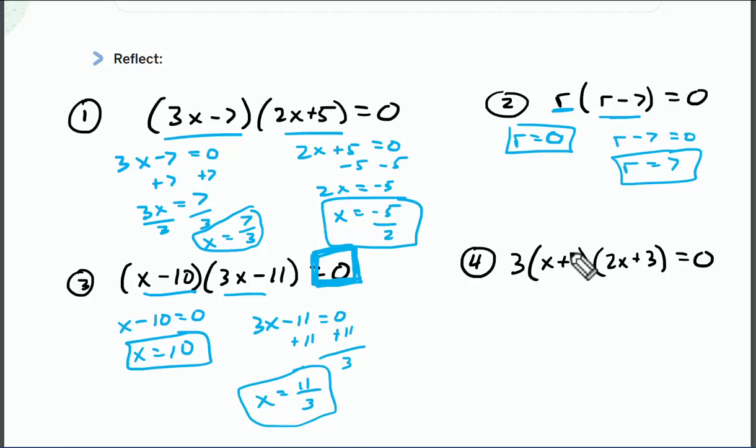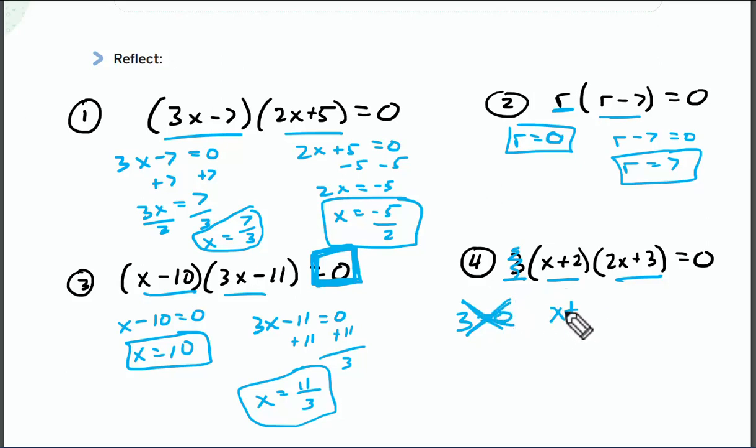Now, this one here says I have multiple things as well being equal to 0. So this, and this, right? So if I take the number 3 equals 0, is that true? Like, I don't have any variables. There's no variables. This is not true, so this cannot happen. So I don't have to worry about this 3 when I'm solving. Okay? So we'll get more practice with that down the road.